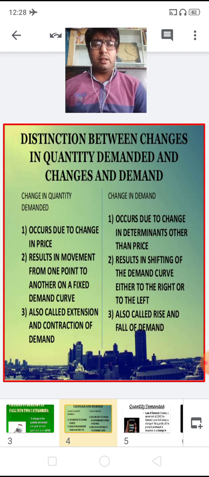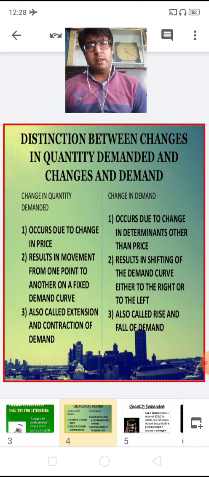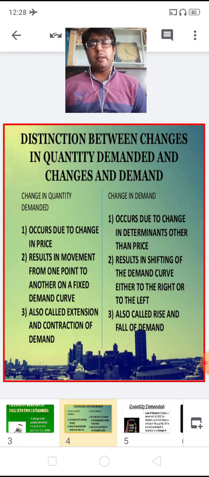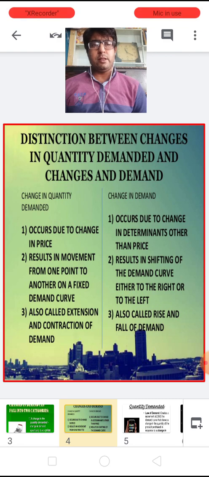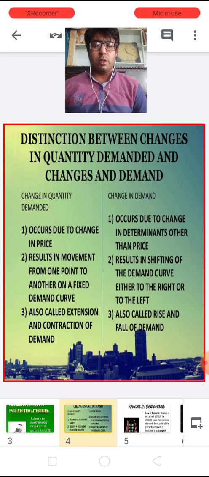Children, let us learn the distinction between change in quantity demanded and change in demand. As I just said, when the quantity demanded of the commodity changes due to change in price, keeping other things constant, it is known as change in quantity demanded, and it is graphically expressed as a movement along the same demand curve, whereas change in demand occurs due to change in any determinants other than the price.